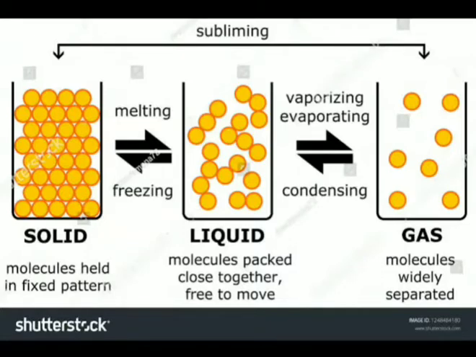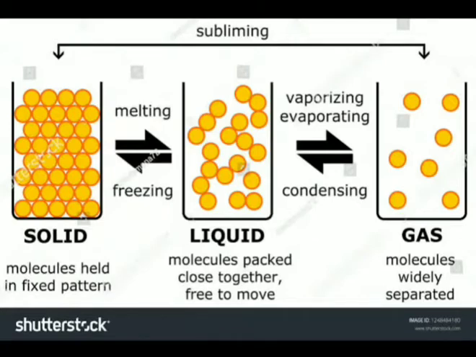Sublimable substances. They directly change from solid to gas without melting. Similarly, when gas is converted directly to solid without melting, that is known as what? Deposition.